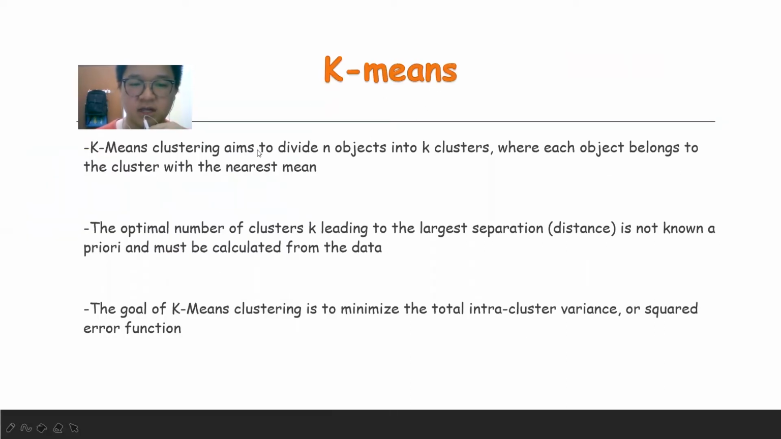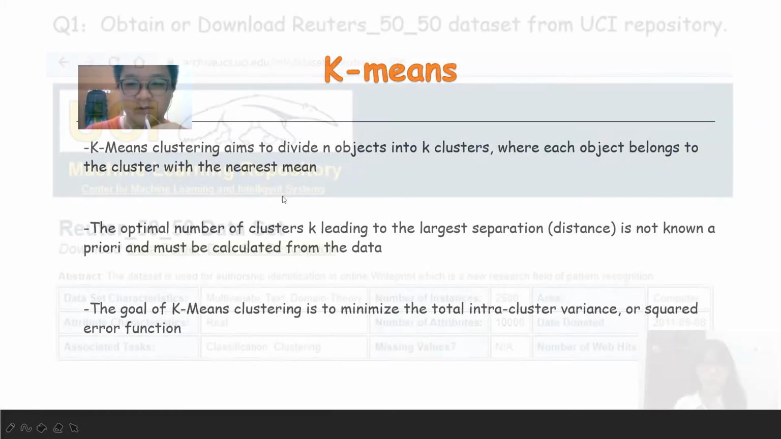Okay, this is for the UCI part, and next is K-means. K-means clustering aims to divide n objects into k clusters, where each object belongs to the cluster with the nearest mean. The optimal number of clusters k leads to the largest separation distance and is not known beforehand, so it must be calculated from the data. The goal of K-means clustering is to minimize the total within-cluster variance, or squared error function. This is my part. Thank you, everyone.